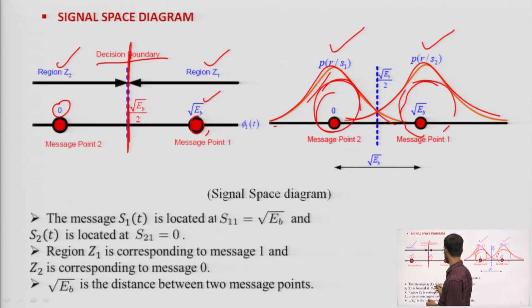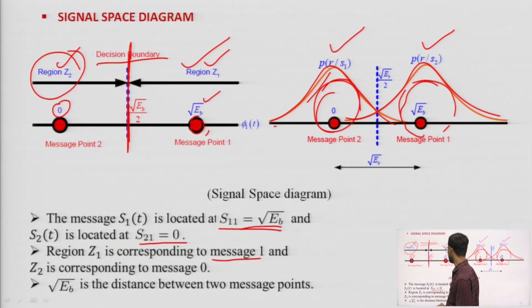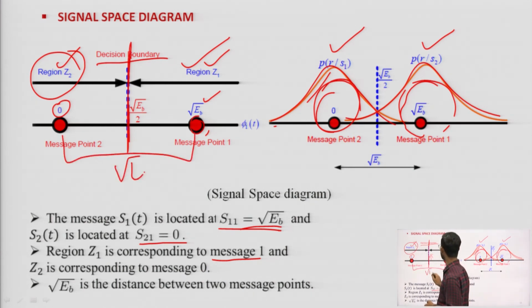That is, the message S1t is located at S11 and S2t is located at S21. Region Z1 corresponds to message 1, and region Z2 corresponds to message 0. Now, root Eb is the distance between the two message points.